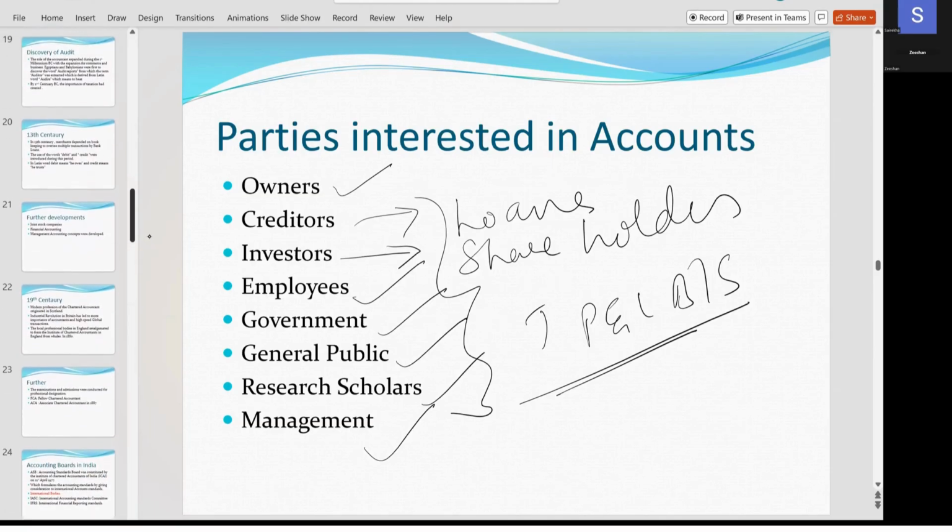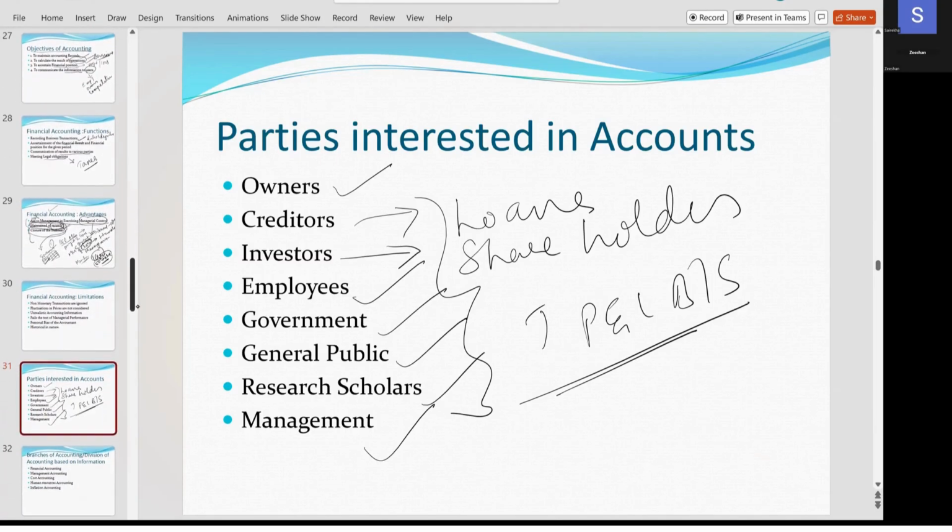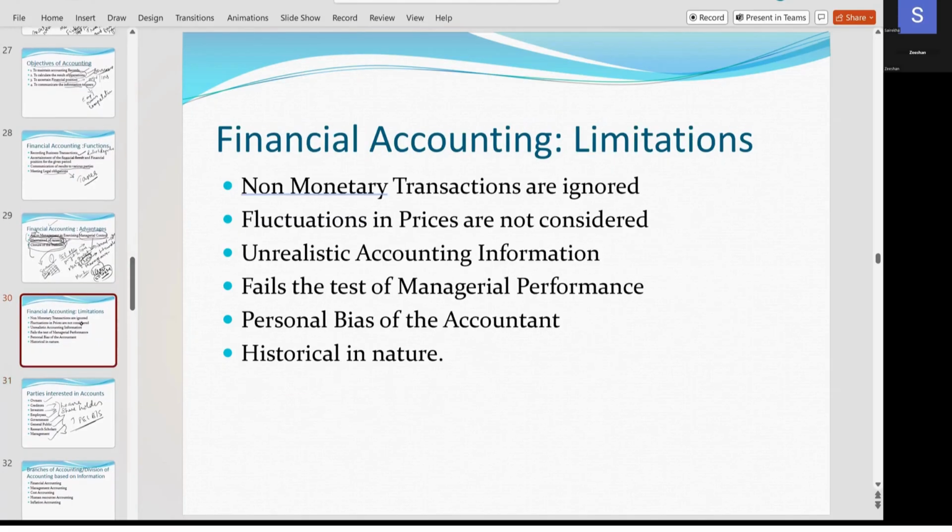You tell me. Financial accounting will not record non-monetary transactions. Is it true or not? Yes, ma'am. True. It records only monetary transactions. But what about the non-monetary transactions?